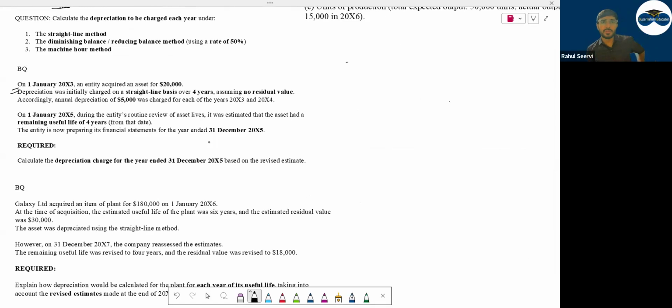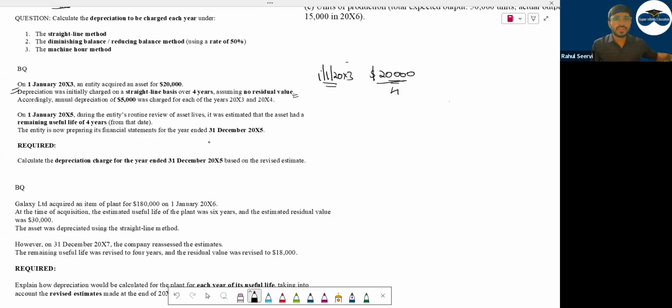Chalo, then do this for me. The year is starting on 1st Jan 20X3. The company acquired an asset. The value is 20,000. Depreciation was initially charged on what basis? SLM basis over 4 years. They are mentioning 4 years. Was there any residual value? No residual value. There is no residual value for this.